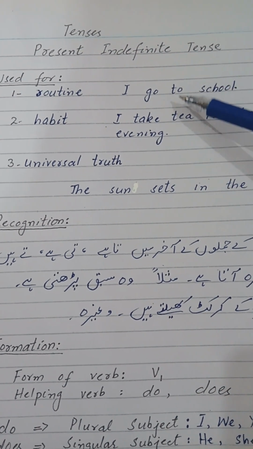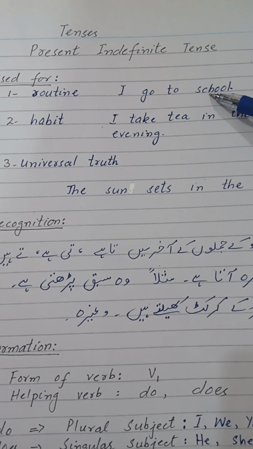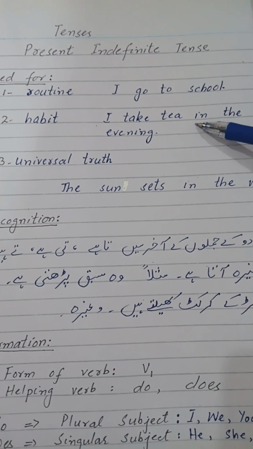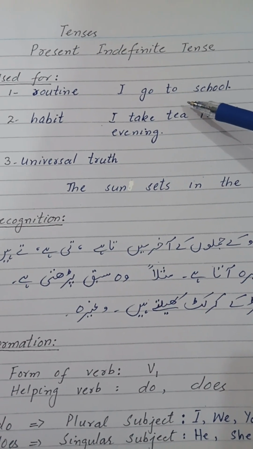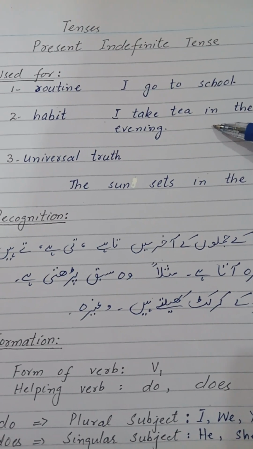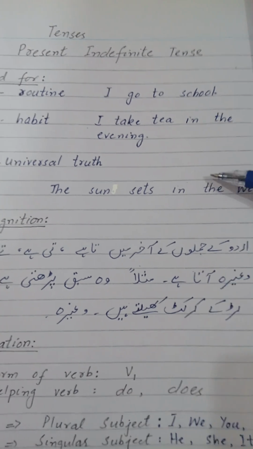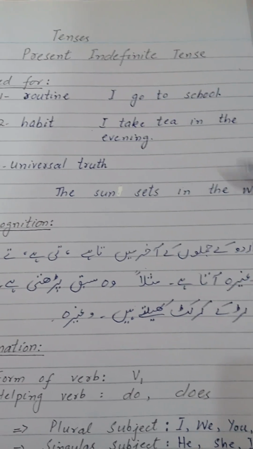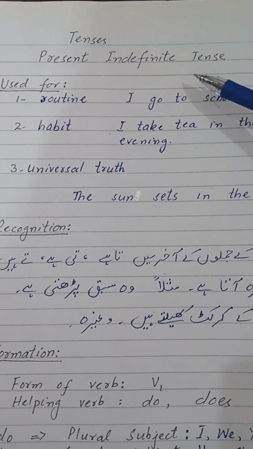truth. If we talk about routine, you can have the example, I go to school, my father goes to office. These are the routines of people. Second comes the habit, I take tea in the evening. These routine and habits are of recent time that we discuss in present indefinite tense. I take tea in the evening, my father reads newspaper in the morning. These are the habits of someone. Then comes universal truth. Universal truths are the actions that remain the same in present, past, or future. For example, the sun sets in the west. These are the three actions for which we use present indefinite tense.